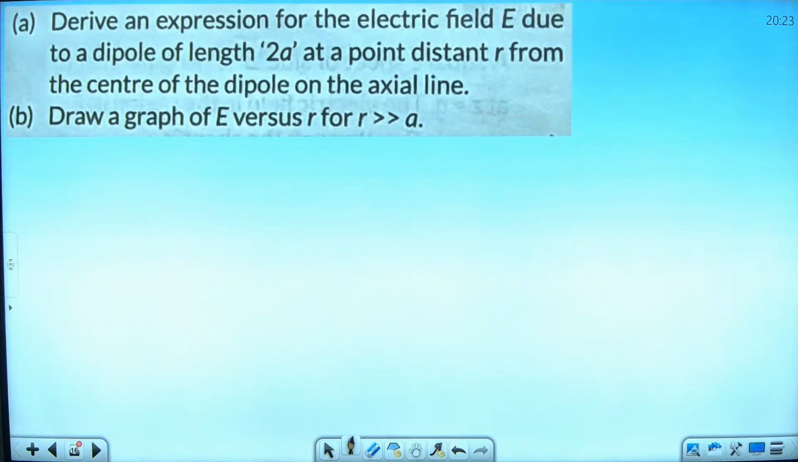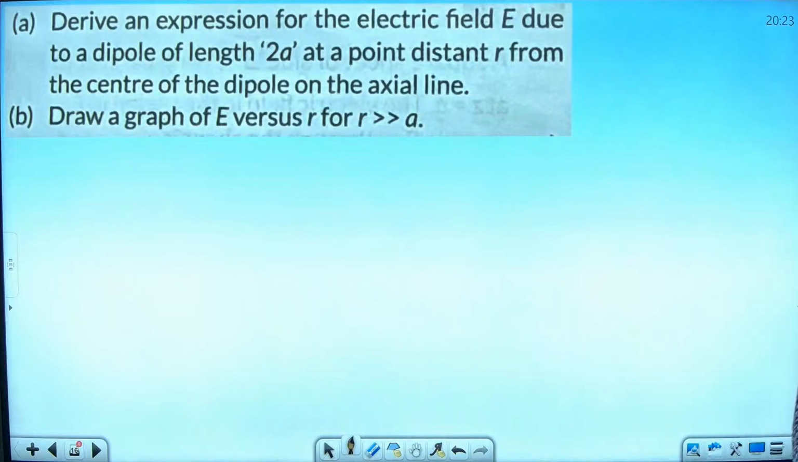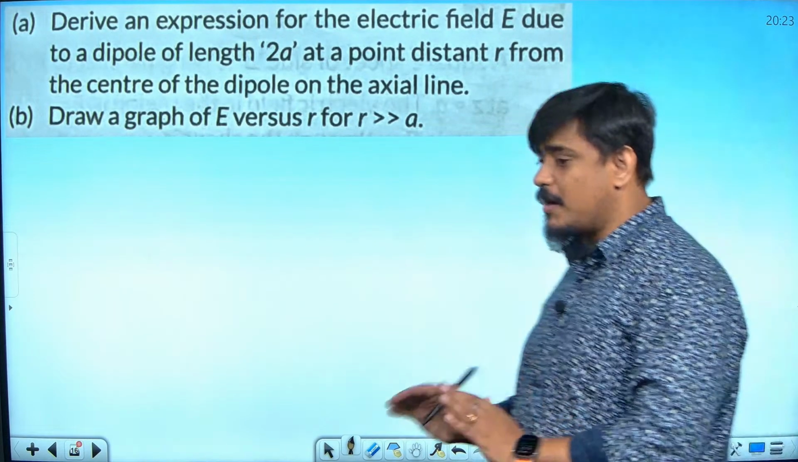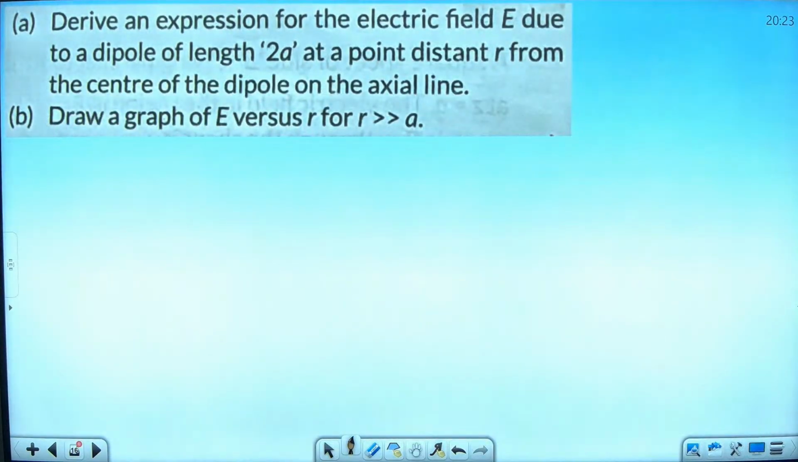First part you leave, derivation is there. Second part, can you draw the graph and show me? It is a 3 mark question, 2 marks for the first derivation and 1 mark for the graph. This is a board question. First derivation is very simple. They are asking you to derive for which point? Axial point. And they are asking you to draw the graph.